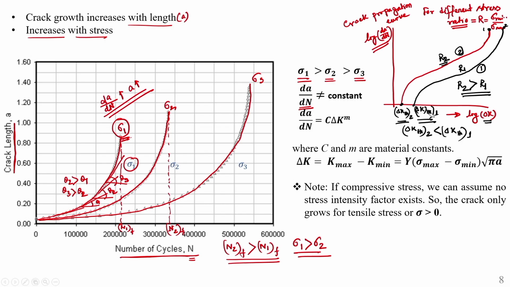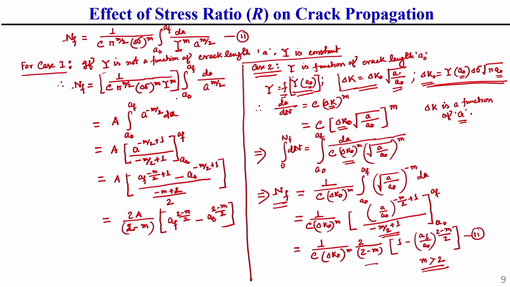That means this threshold value of stress intensity factor is generally less in case of higher stress ratio, that means R2, whereas the threshold value of stress intensity factor range is higher if the stress ratio is lower. This you should keep in mind. So, these are some important information related to fracture mechanics we should know.